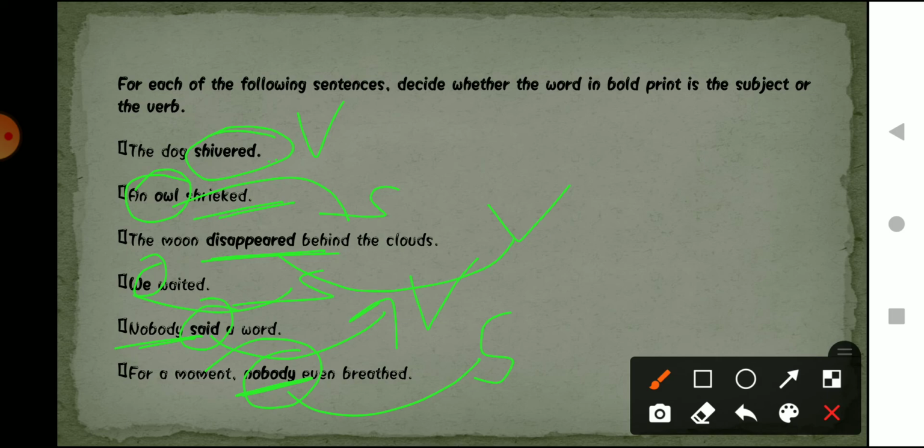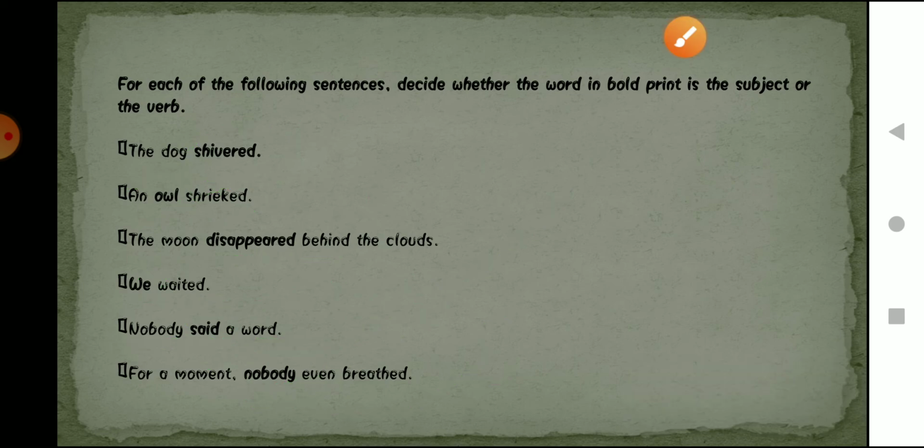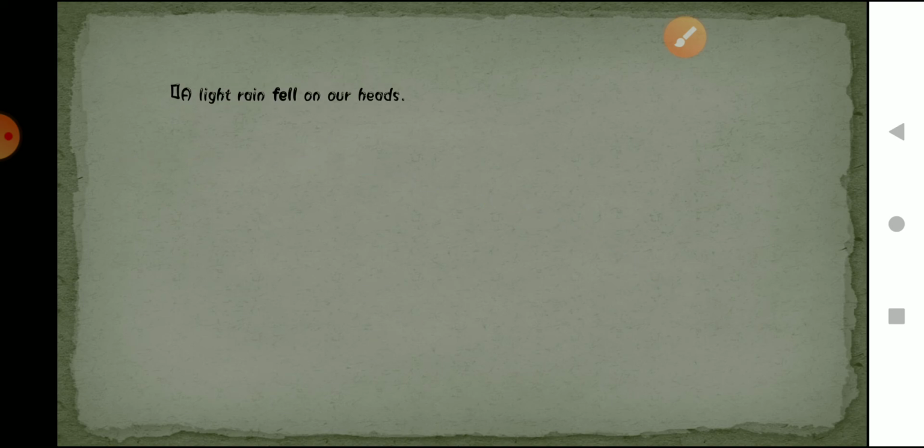The meaning is that for a moment nobody at that place breathed. What is the main focus? About whom are we talking? We are talking about nobody, like not a single person in that room or at that particular area, wherever it is. Okay, so moving on to the next one.